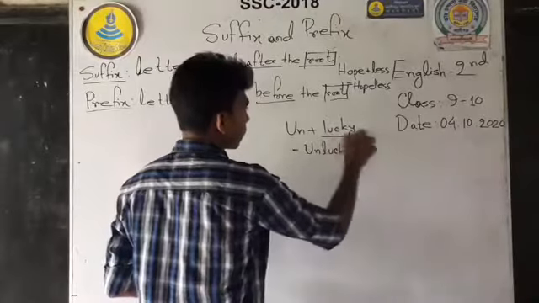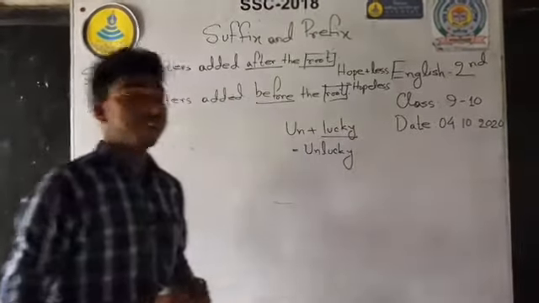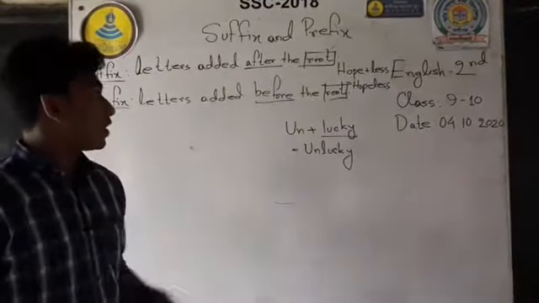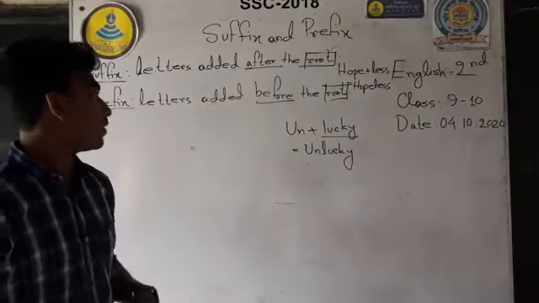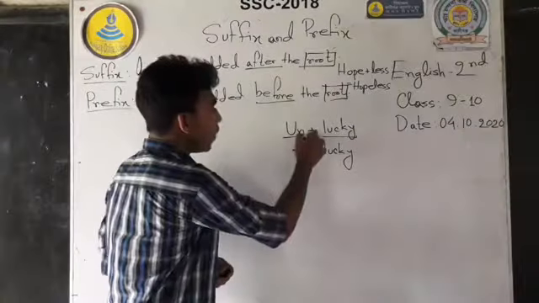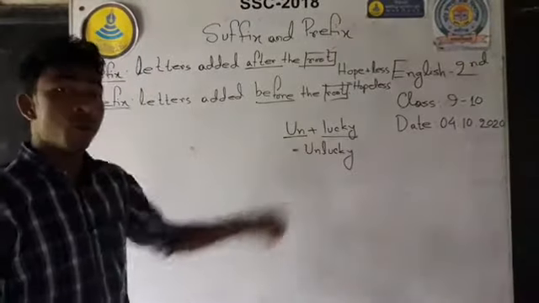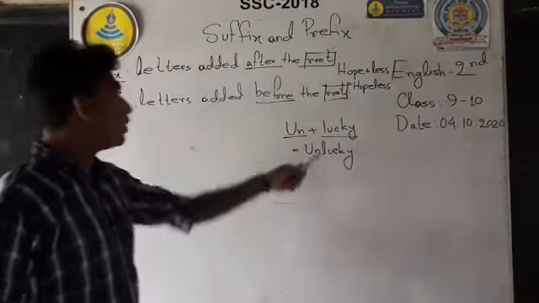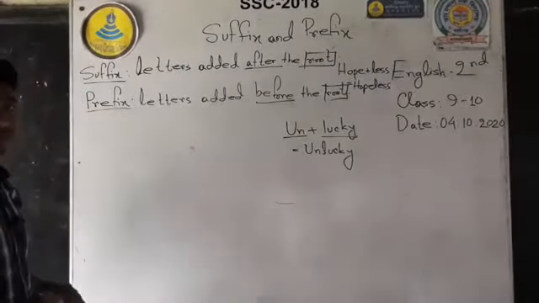Here, lucky is a root word and we added un before it, and it makes a new word, unlucky. So it's a prefix.